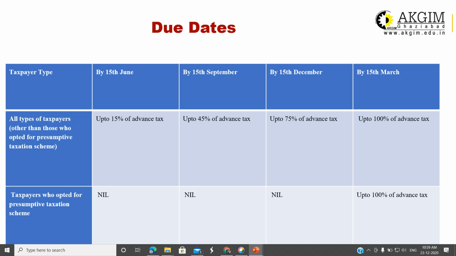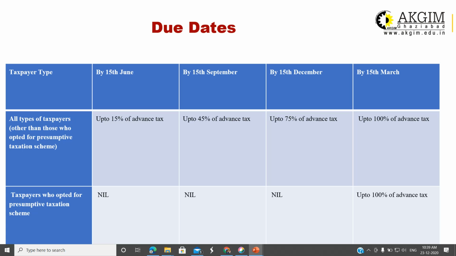It is for all types of taxpayers, other than those who opted for the presumptive taxation scheme. If you have opted for the presumptive taxation scheme under sections 44AD, 44AE, 44AF, then these dates are not applicable to you.